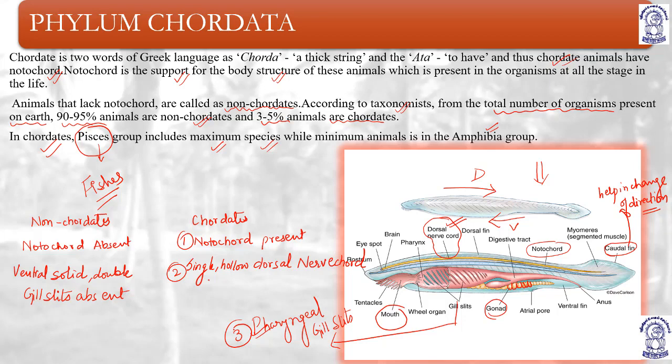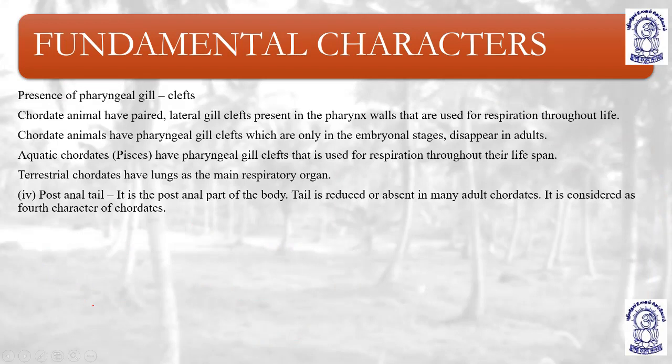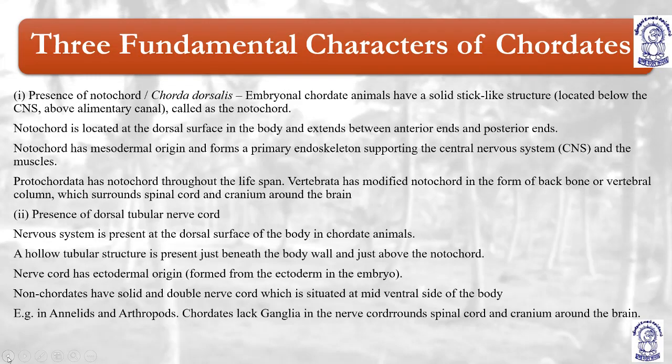Now the fourth difference, in case of chordates, the heart is ventral at the front. You can also see heart is in your ventral position. So the fourth point is ventral heart. Here the heart is dorsal. So please just keep all these points in your mind when we talk about the difference between chordates and non-chordates.